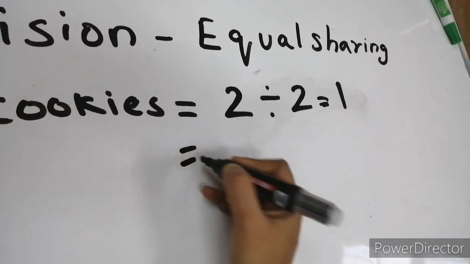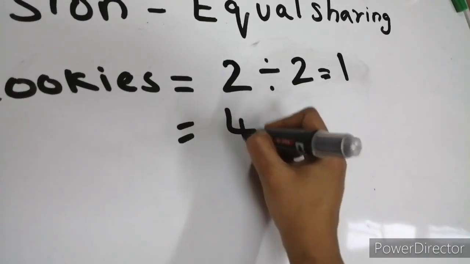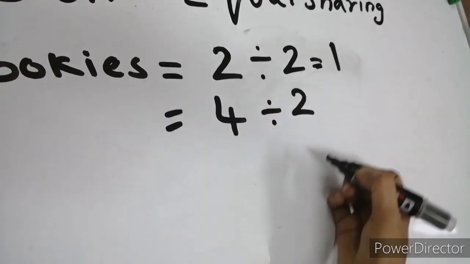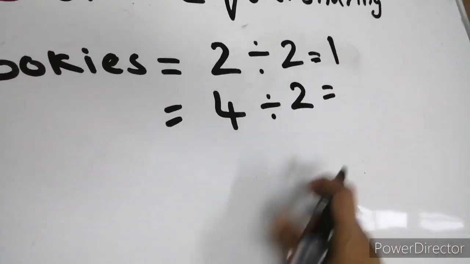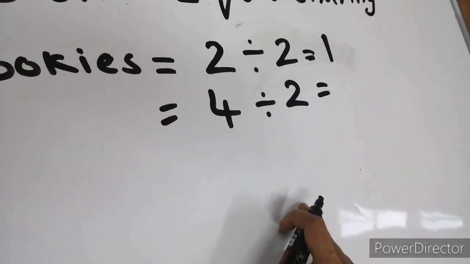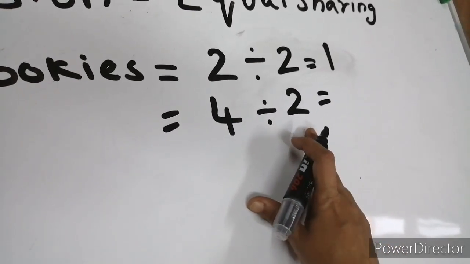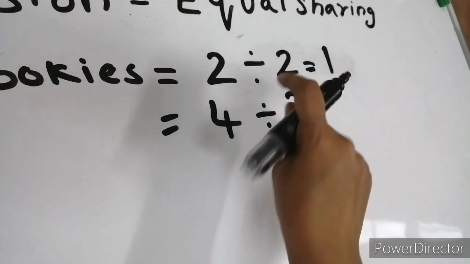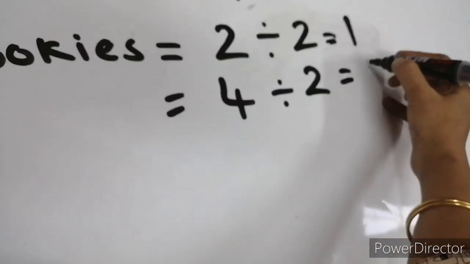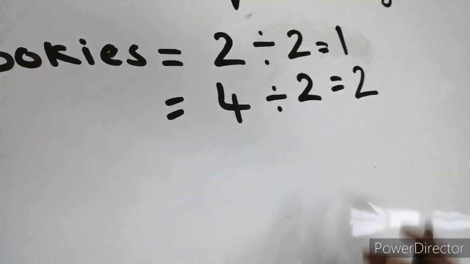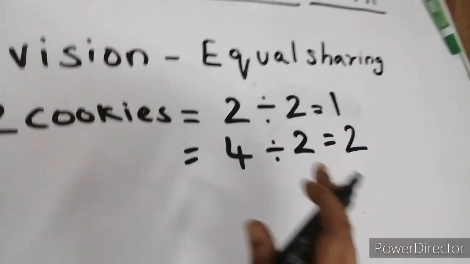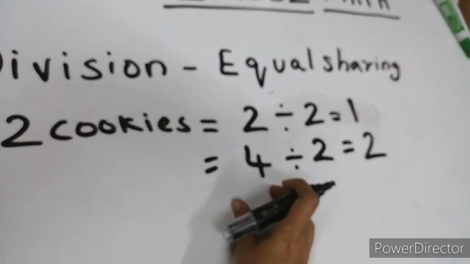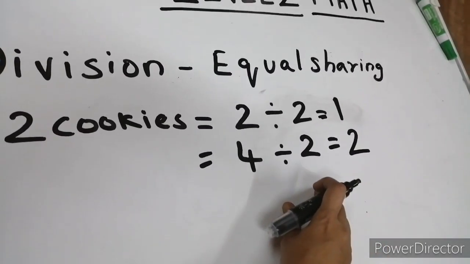Suppose we have 4 cookies. 4 cookies divided by how many friends? 2 friends. So divided by 2 is equal to, who will tell me that? You have to tell 2 tables, right? 2 ones are 2, 2 twos are 4. So 4 divided by 2 is equal to 2. Very good. So this is how we do division. That is, we equally share whatever we have among the members.